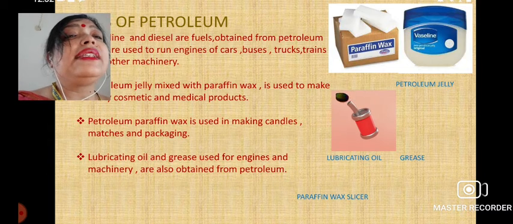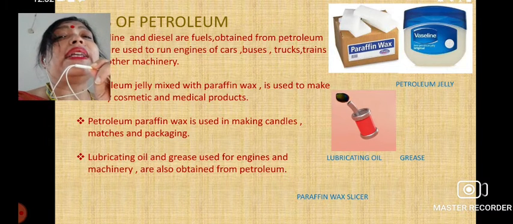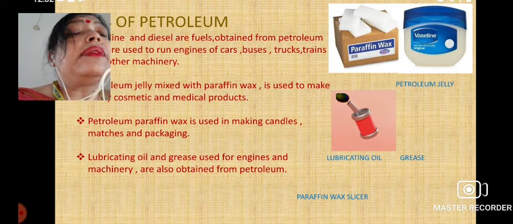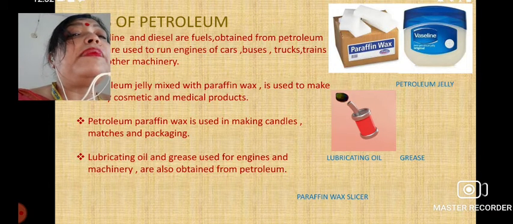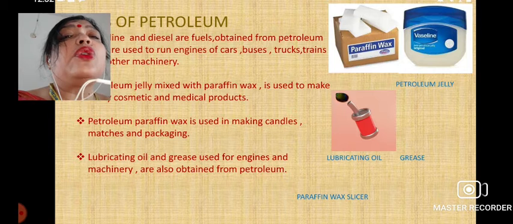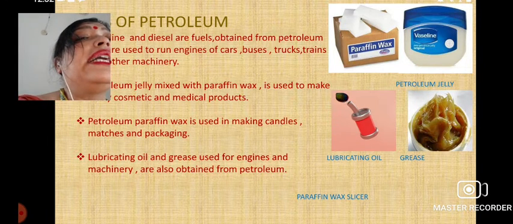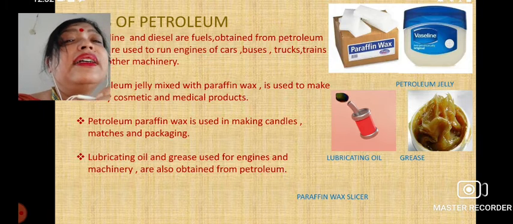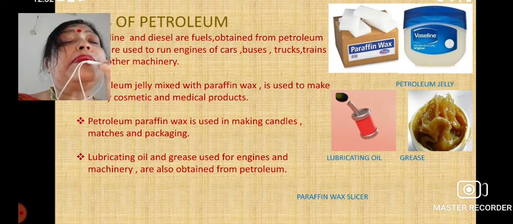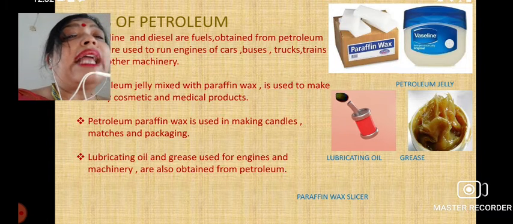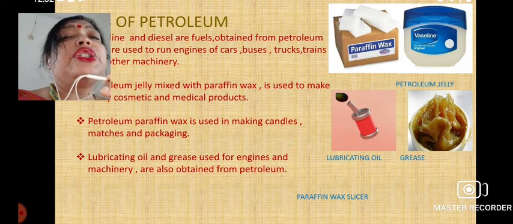Next, we are seeing the lubricant oil. Lubrication oil can also be used as a fuel, and also grease. You may have heard this term. Grease is used in engines and also in machinery.